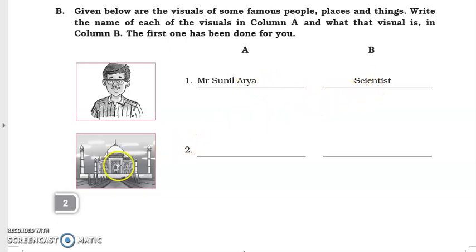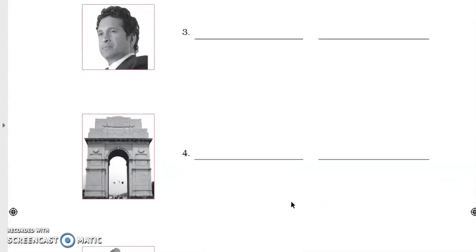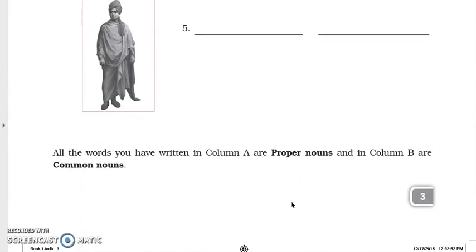Now we will come to the next visual. Here you can see there is a building and a very famous building. We all know it. So we will write here the name of the building, that is the Taj Mahal. And what is it? It is a historical monument or a historical building. Fine. I hope you have understood, students. You can do the rest of the exercise like this only.